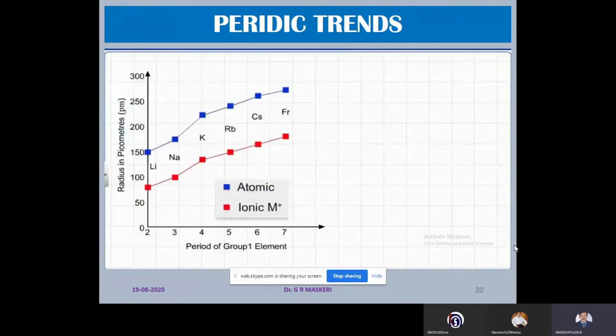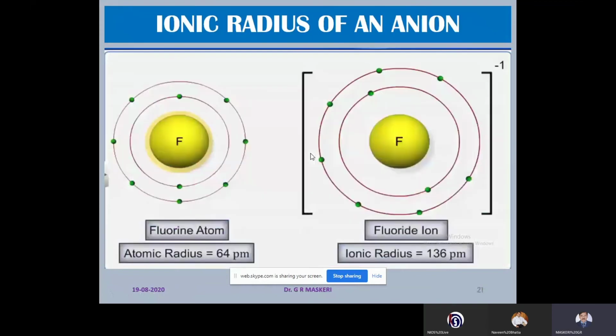The ions also have the same trend as atoms. You can see the change in the atomic radius along a group, and also the change in the radius of ions. So they have got a similar change in the periodic table. Now, what is an anion? How is the anion formed? An anion is formed by insertion of an electron. So after getting an electron, it becomes negatively charged.